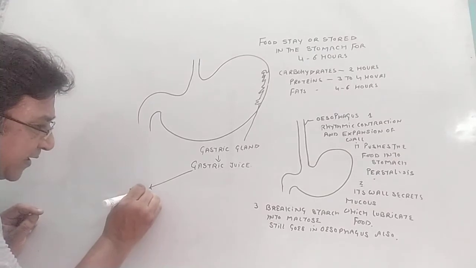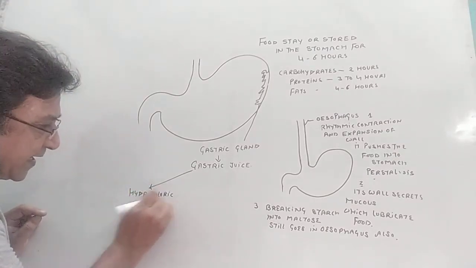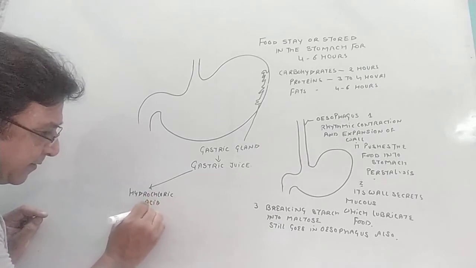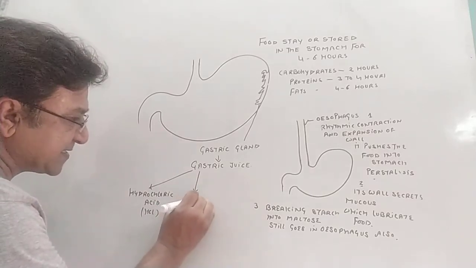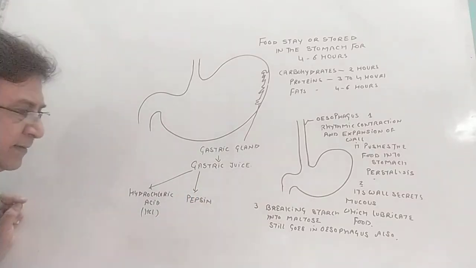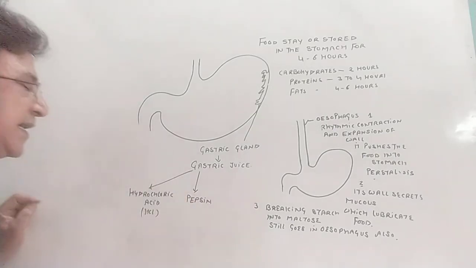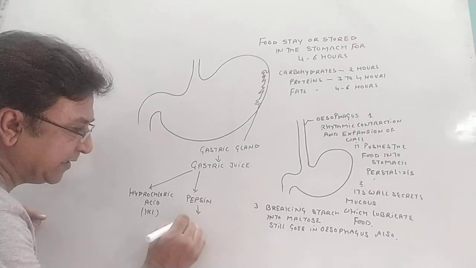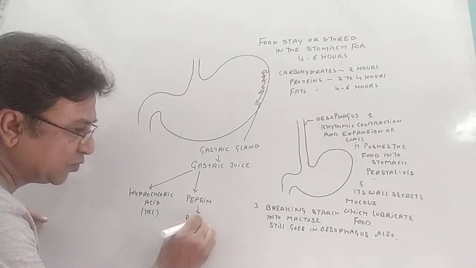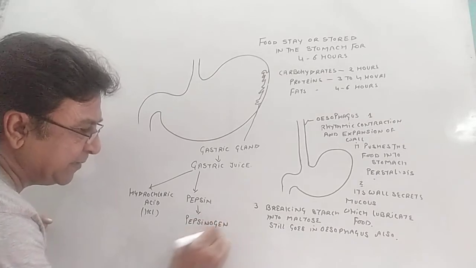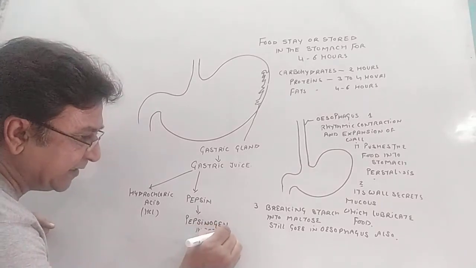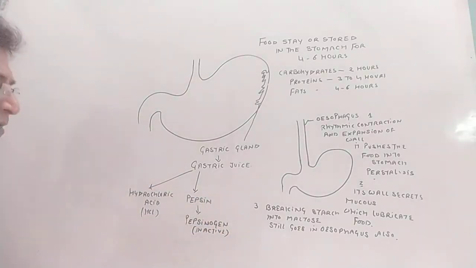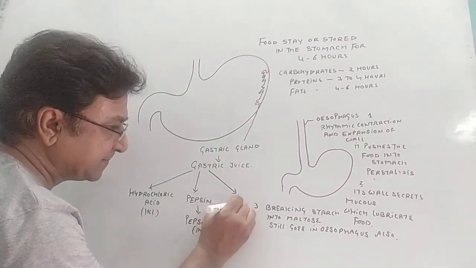Now, gastric juice has 3 components. One is hydrochloric acid, HCl. And then it also has an enzyme called pepsin. Pepsin is active only in acidic conditions. Before that, it always remains in an inactive state called pepsinogen. Means pepsinogen is an enzyme but inactive. It gets activated and becomes pepsin to work. Remember that. So hydrochloric acid, pepsin, and the third one is mucus.